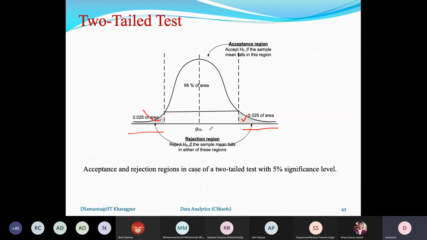In that case, the alpha value will be divided equally among the two rejection regions. If alpha equals 5%, for example, then 2.5% is at the right side of the rejection region and 2.5% is at the left side. And in the middle is the acceptance region, which is 95% of the total area. So this is the two-tailed test.